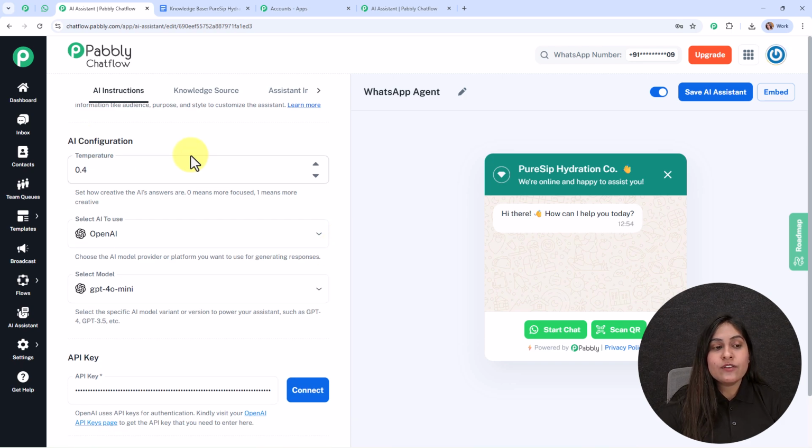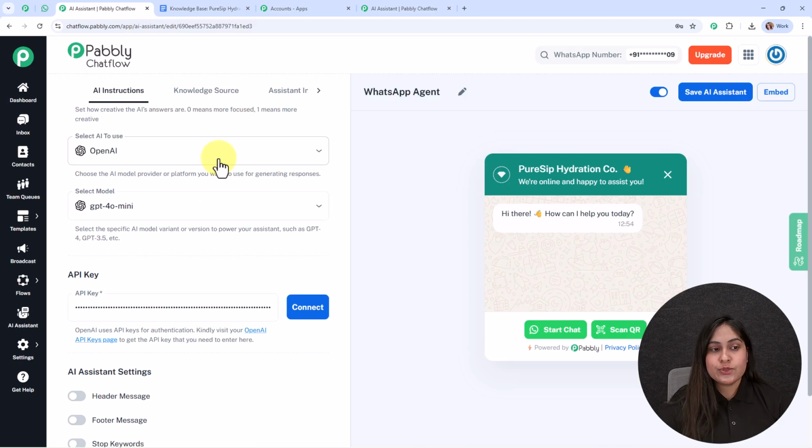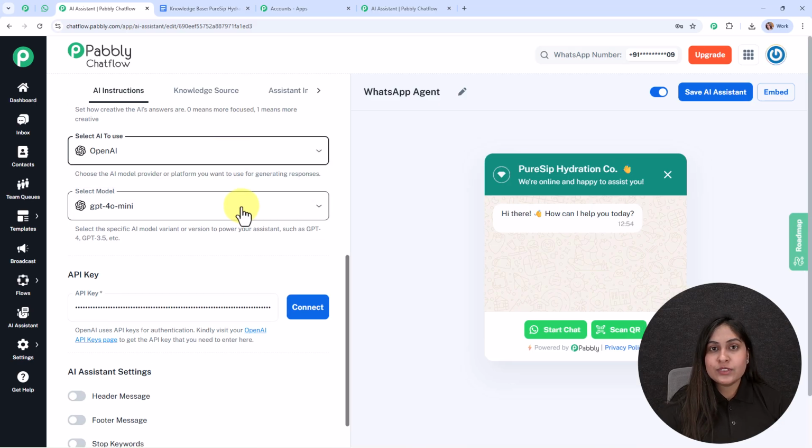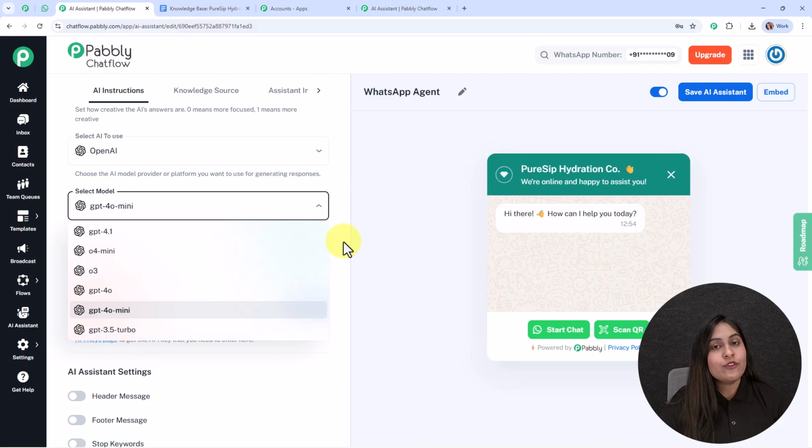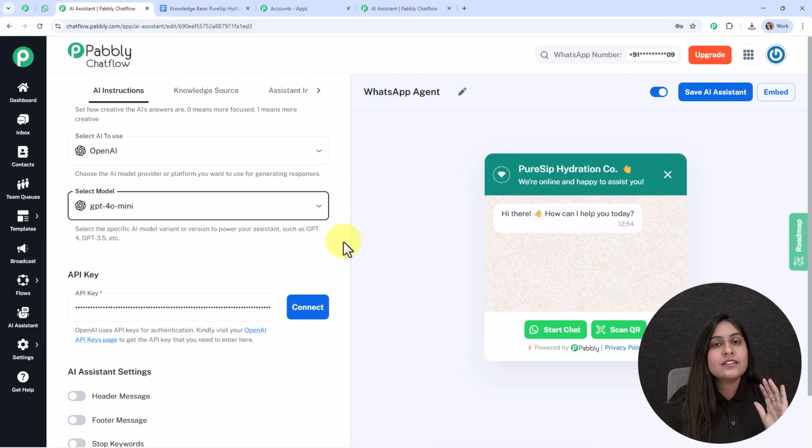Then comes the AI configuration, and the first one is temperature. It says how creative the AI's answers are. 0 means more focused and 1 means more creative. Here I wanted to receive more focused answers from my assistant, so I've set it as 0.4, but you can set it accordingly. Then comes select AI to use. I've selected the AI as OpenAI, and for the model I've selected GPT-4o Mini from the drop down. You can select it accordingly.